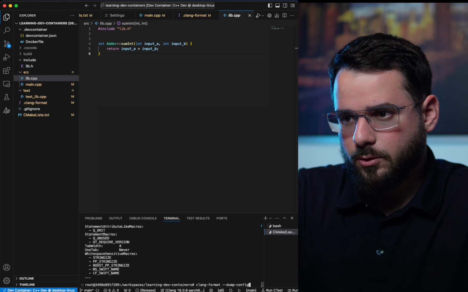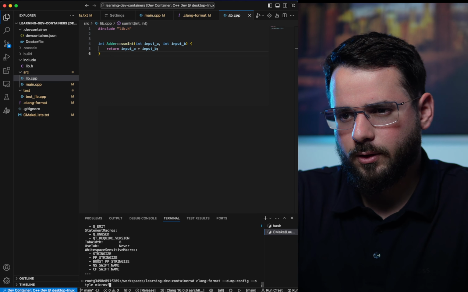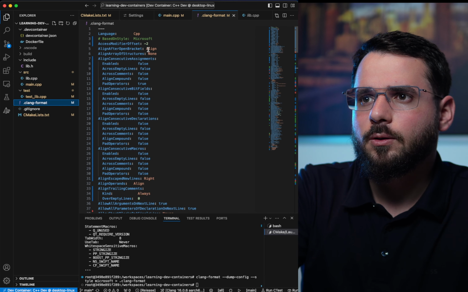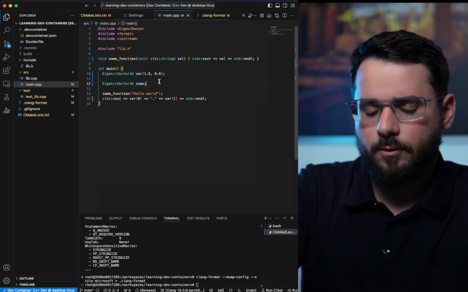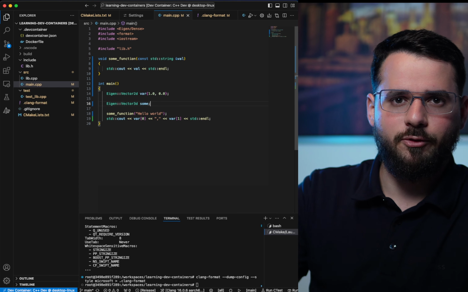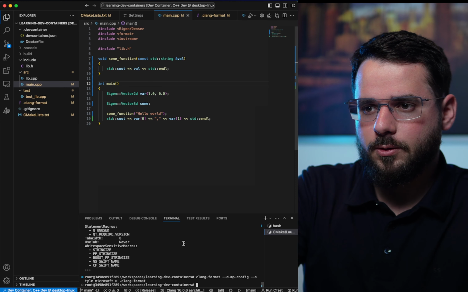I can also use another configuration, a style, Microsoft, I think it's one of the styles. So I should see a different one. Yeah, Microsoft. And if I try to format again, it's going to use a different formatting standard. Now, this is one way to use it. Another way to use it is using the terminal.